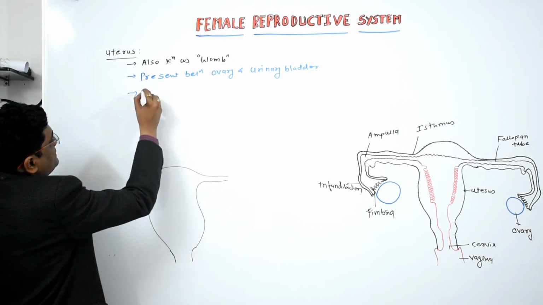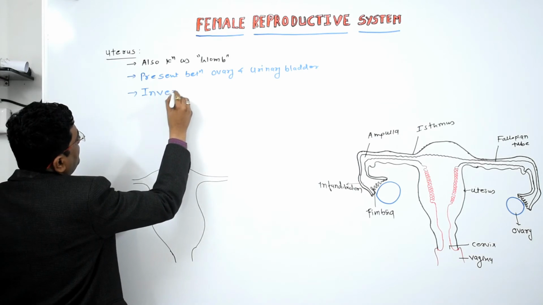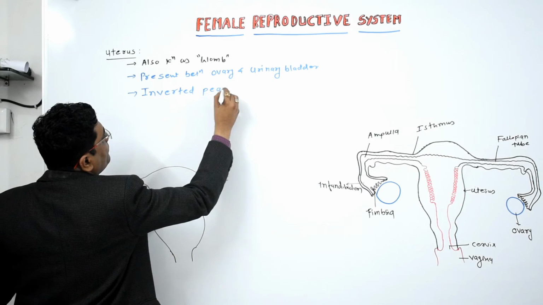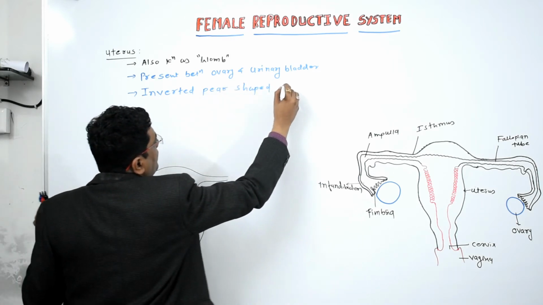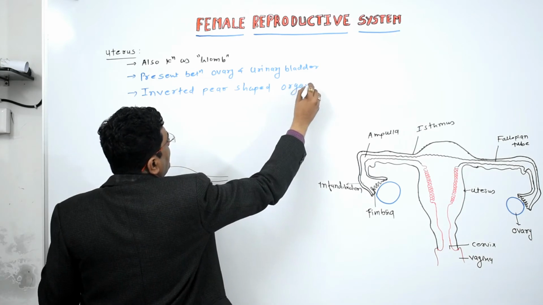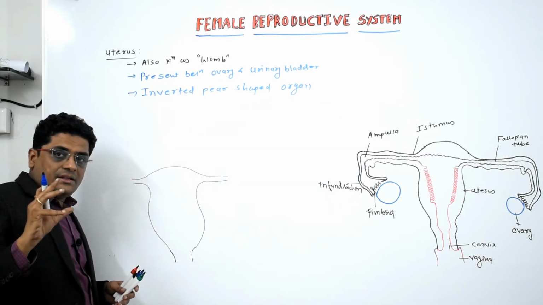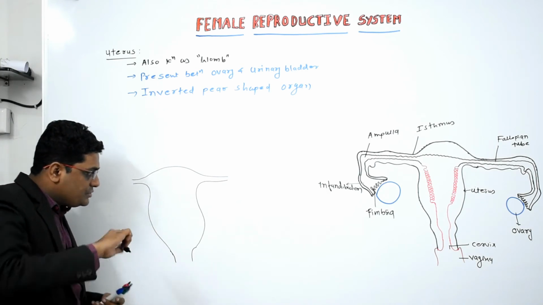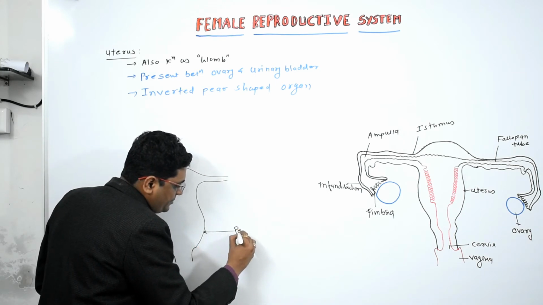The uterus is an inverted pear-shaped organ. Now the wall of the uterus is divided into three layers. The outermost layer is known as the perimetrium.